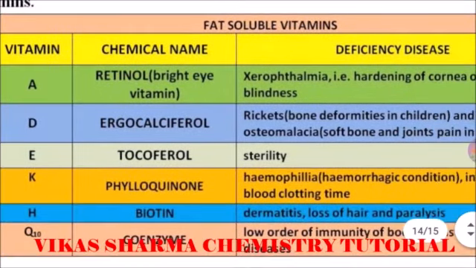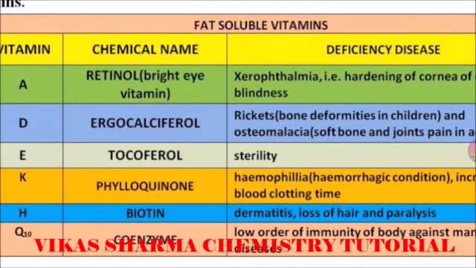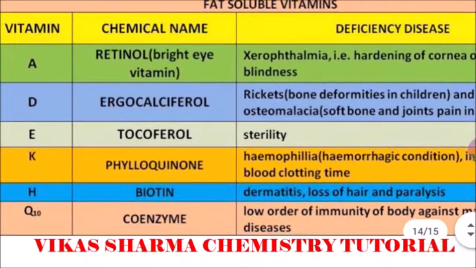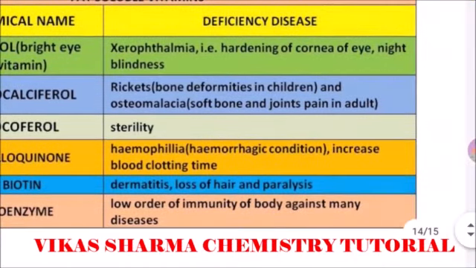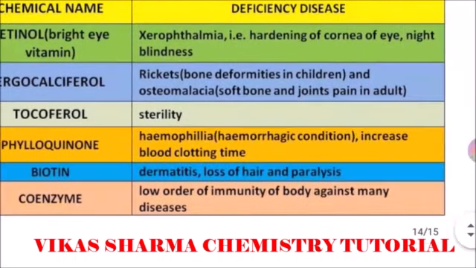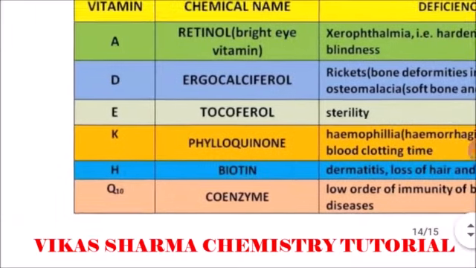Vitamin E, the chemical name is tocopherol, and its deficiency disease is sterility, meaning the reproductive organs are not well when vitamin E is deficient in our diet. Next is vitamin K, chemical name phylloquinone. Its deficiency disease is hemophilia, meaning a hemorrhagic condition with increased blood clotting time. If vitamin K is deficient in our diet, the coagulation of blood takes more time.